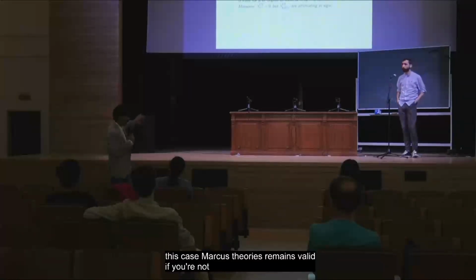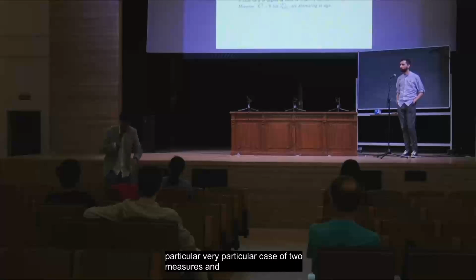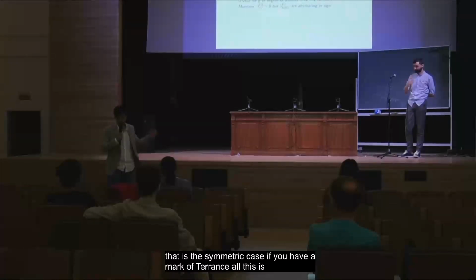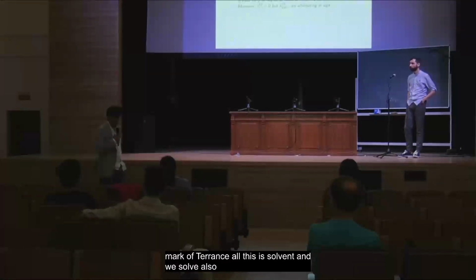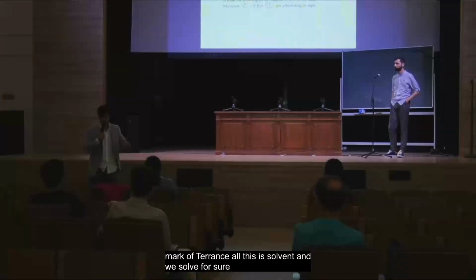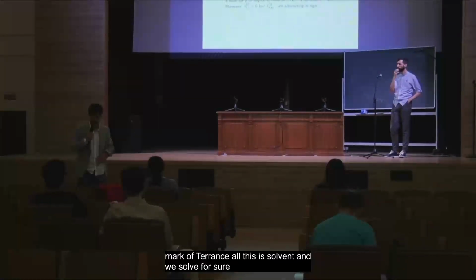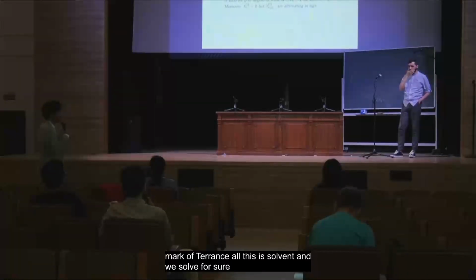There are many good recent papers just for the very particular case of two measures, and in the very particular symmetric case. If you have a Markov theorem, all this is solved, and we also solve the problem that was raised by Ismail, but it's a well-established problem to extend Markov's theorem to multiple orthogonal polynomials. If no more questions, thanks again, Guillermo.